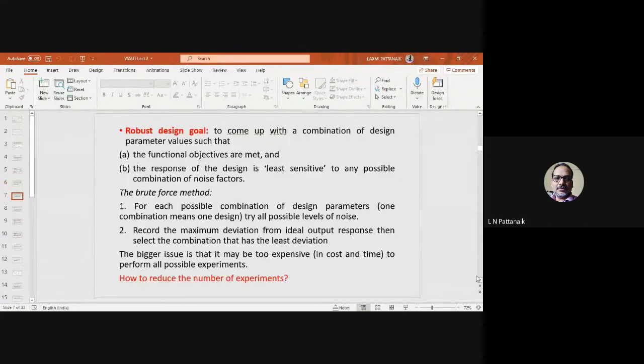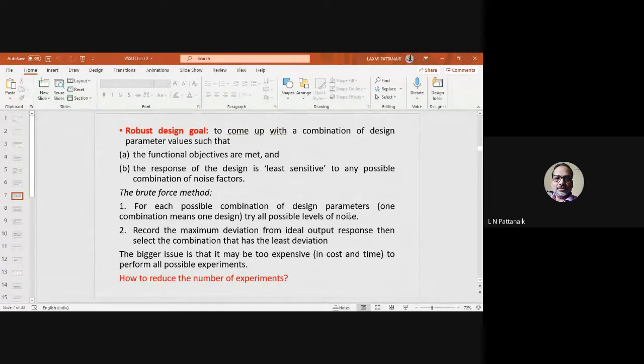Okay, so let us move ahead. Again, what exactly does robust design try to achieve? What is the goal of robust design? To come up with a combination of design parameters, the controllable factors that I said the researcher has control over, like maybe percentage of material composition and things like that, which you can vary. You have the control. So what combination of these design parameter values will give you the functional objective, whatever response or objective that product or process is intended or designed to give, is that fulfilled or not.